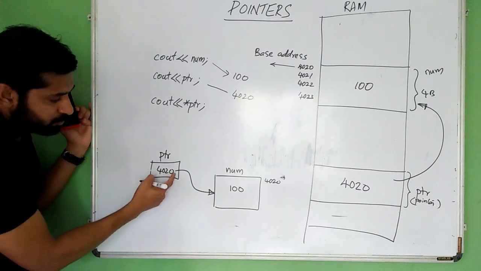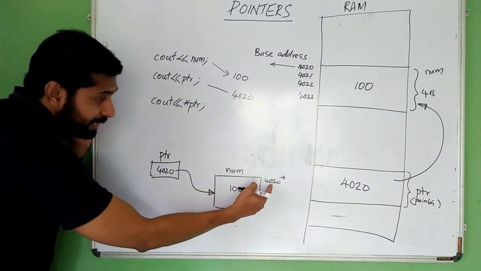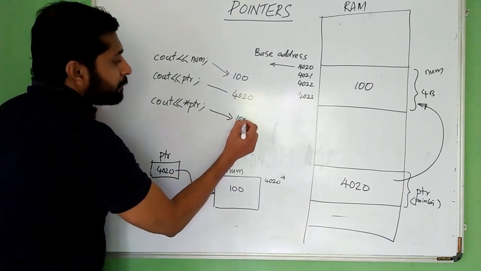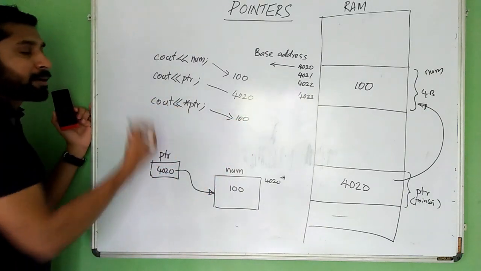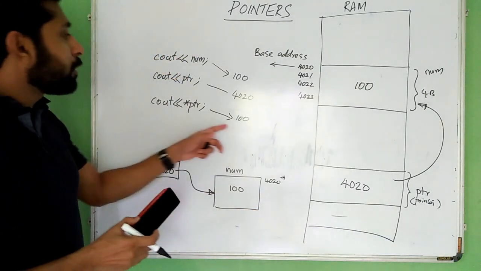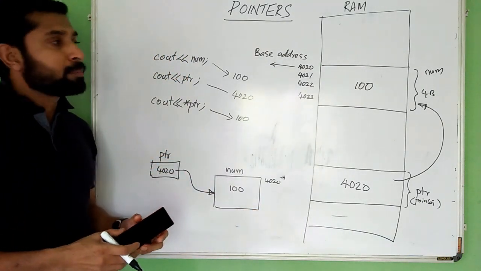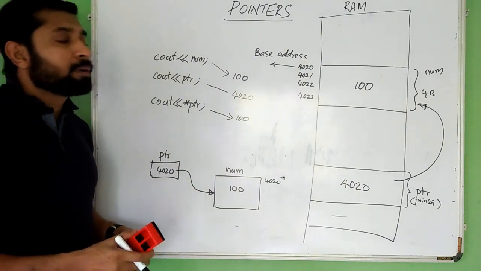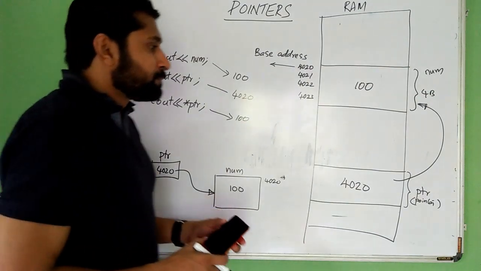What is the value at 4020? 4020 is here. Value at 4020 is 100. So this will print 100. So this star is called the dereference operator, indirection operator, or value at operator. So this is all about the basic concepts of pointers. Thank you.